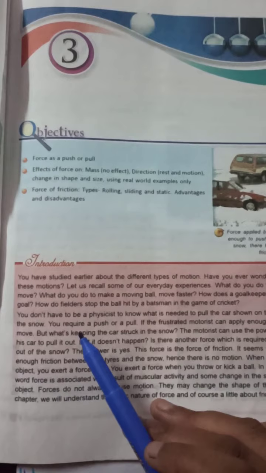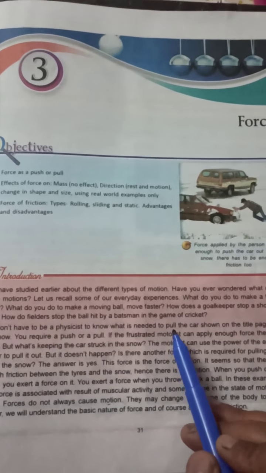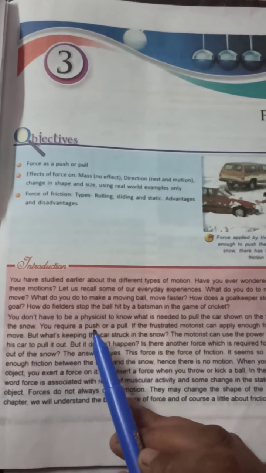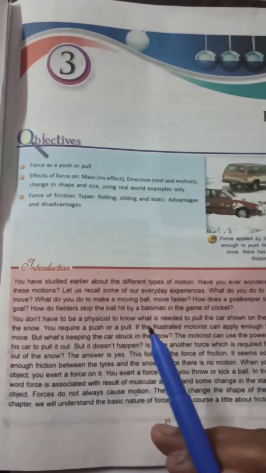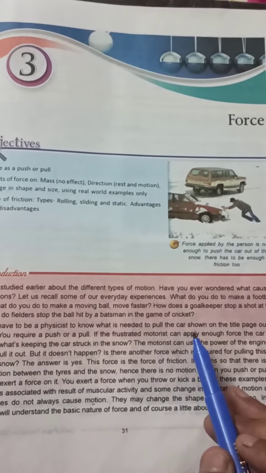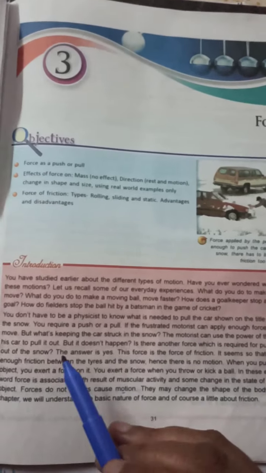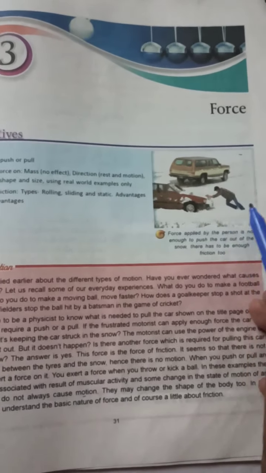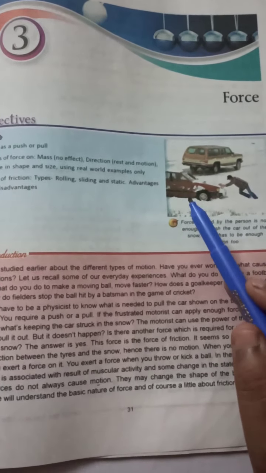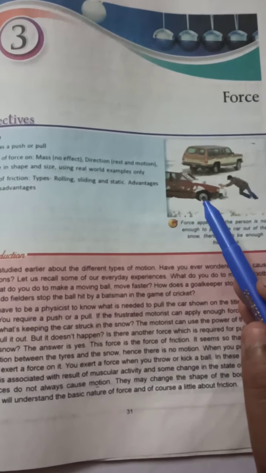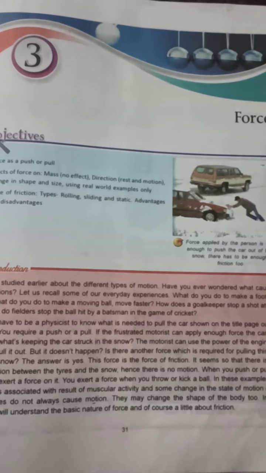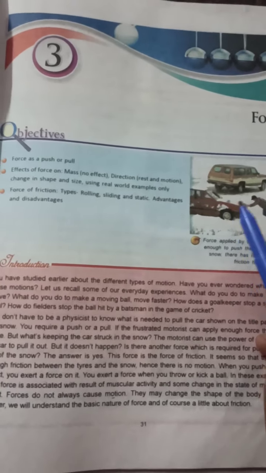Okay, so it is not necessary to know what is needed to pull the car shown out of the snow. You require a push or a pull. We just need either to push the car or to pull the car. If the frustrated motorist can apply enough force, the car will move. Yes, if this person, motorist means the one who is riding this car, whose car is this, if this person will apply enough force, then this car will definitely move.